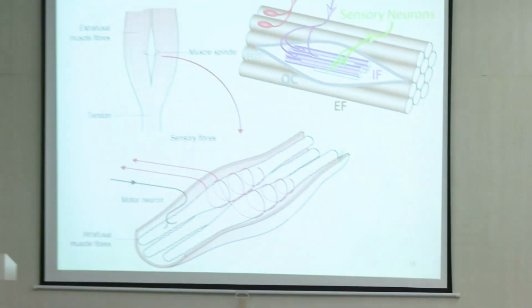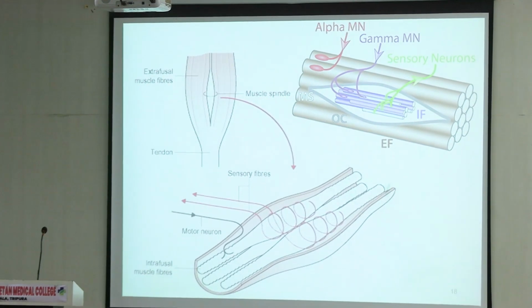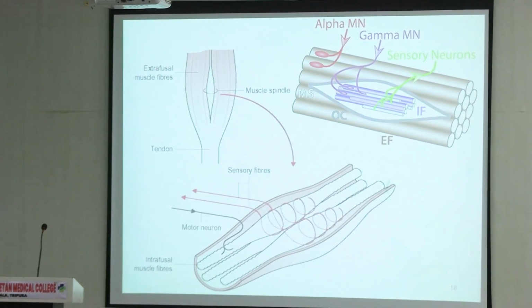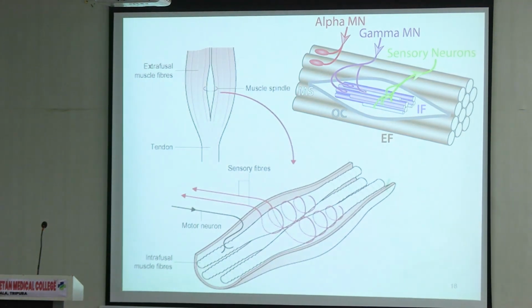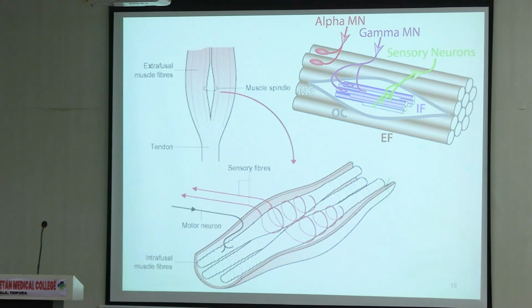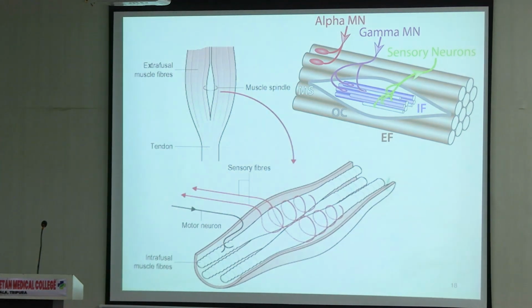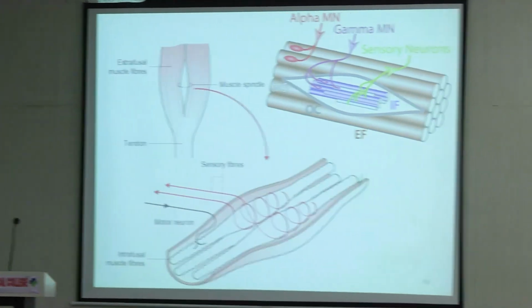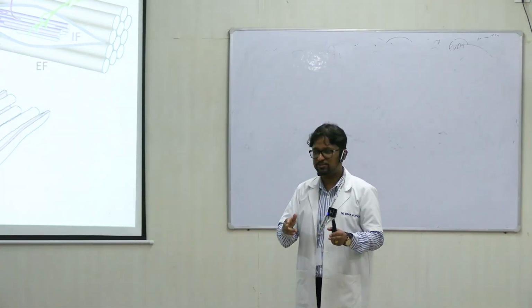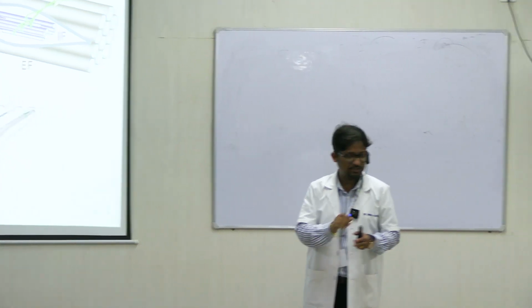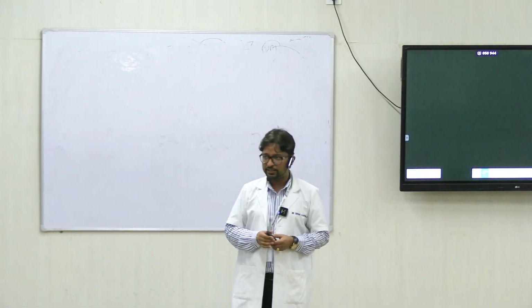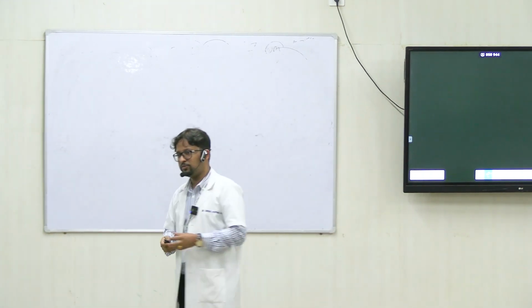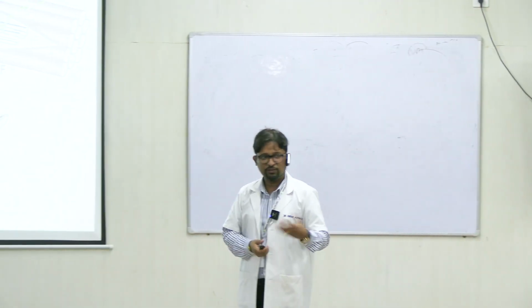Spindle के अंदर जो fibers हैं, they are called intrafusal fibers, and the fibers outside which make a bulk of the muscle, those are the extrafusal fibers. So extrafusal fibers are supplied by alpha motor neurons. Intrafusal fibers, that means these fibers which are concerned with sensing stretch and tension, are supplied by the gamma motor neurons, right? So contraction, if I say which one will be a stronger contraction, alpha activity will produce a stronger contraction.